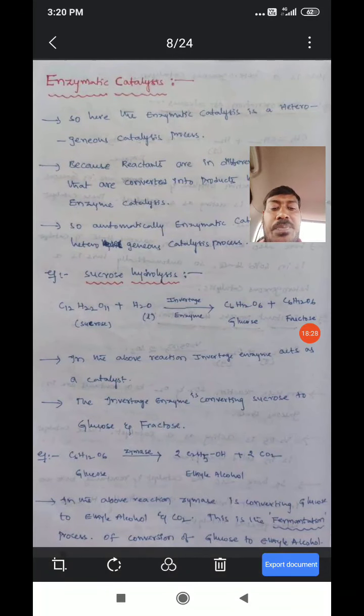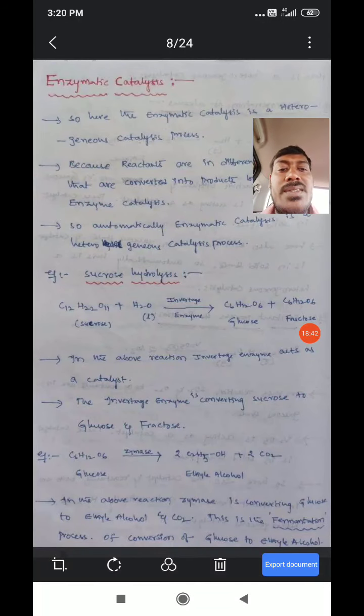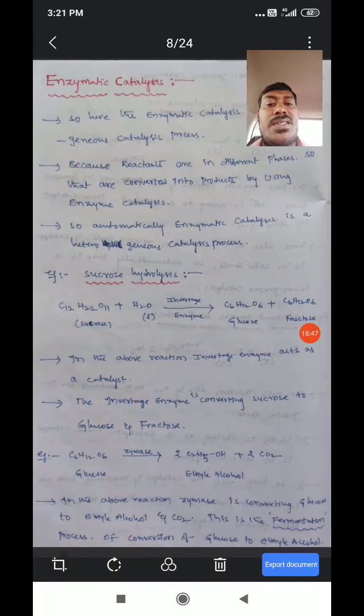So the next is enzymatic catalysis. Enzymatic catalysis is a heterogeneous catalysis process, because the reactants are in different phases and are converted into products by using an enzyme catalyst.